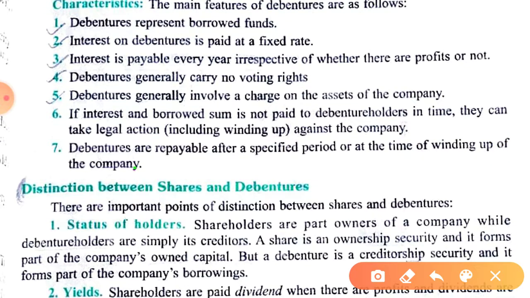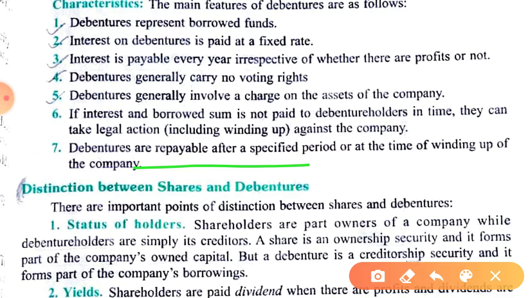And then debentures are repayable. As I told you, the maximum time limit within which the debentures are repayable is 10 years as per the Companies Act 2013 and Rules 2014. Okay, and for infrastructure companies it is not exceeding 30 years. This is the duration for issuing and redemption of debentures. Issue and redemption means repayment.